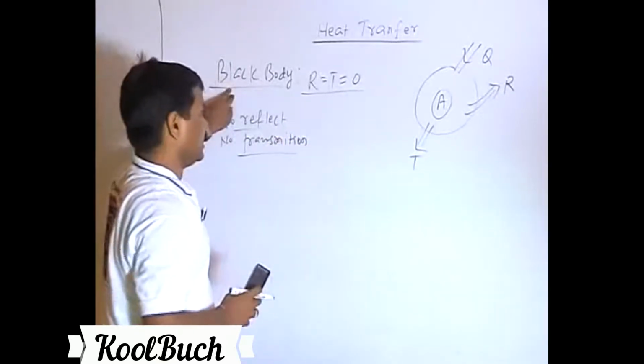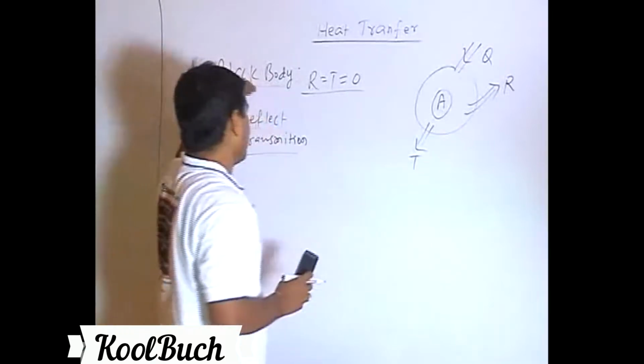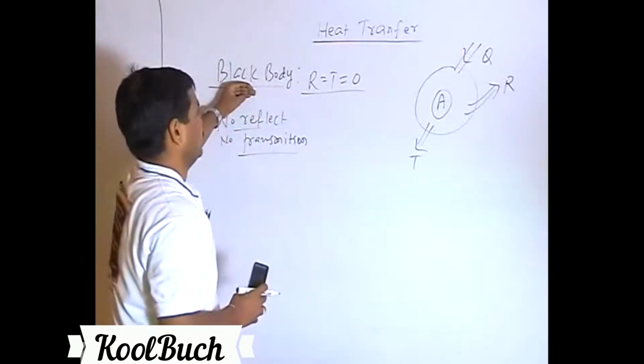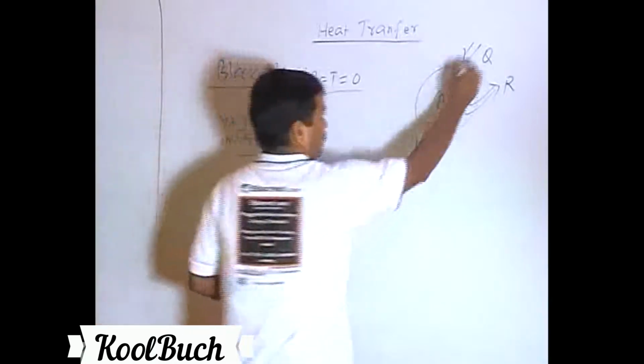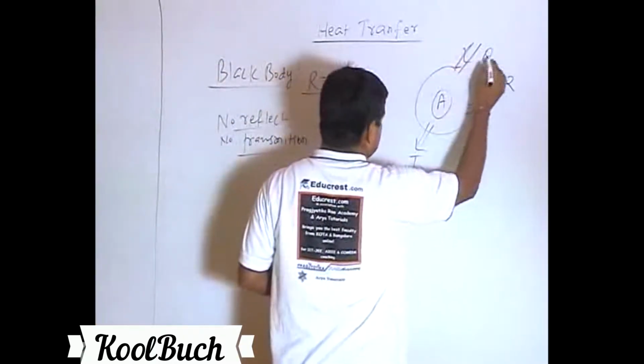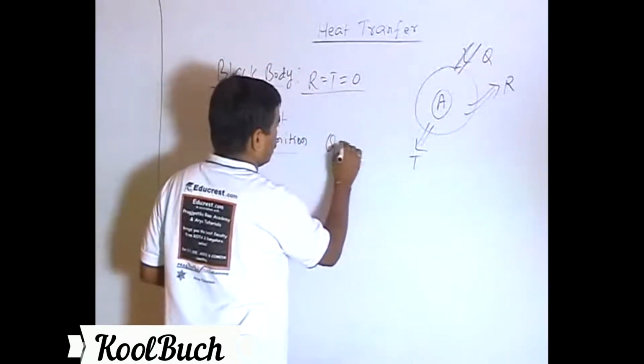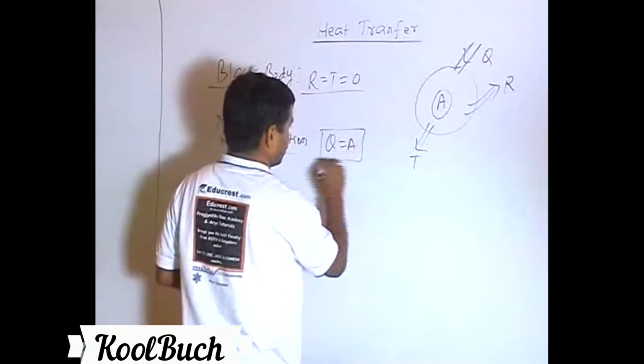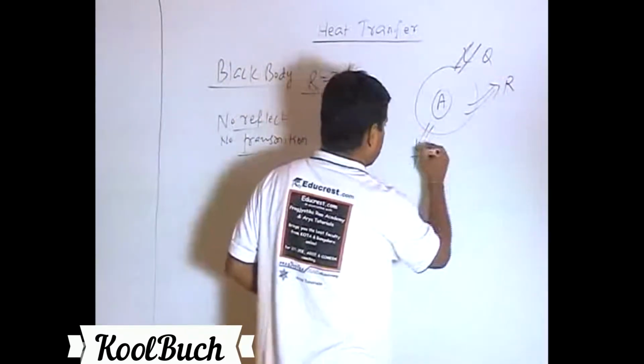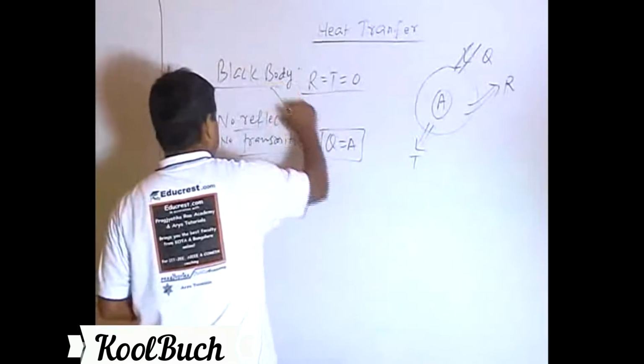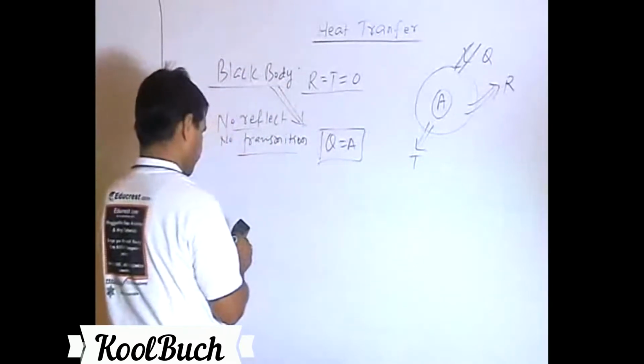So we define a black body as a body which receives Q amount of heat and the entire Q amount of heat is absorbed. Neither anything is reflected nor anything is transmitted, and then it is called a black body.